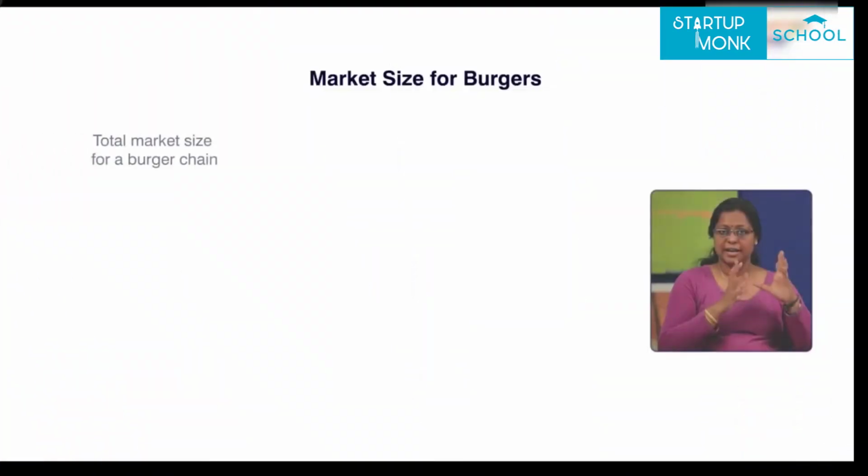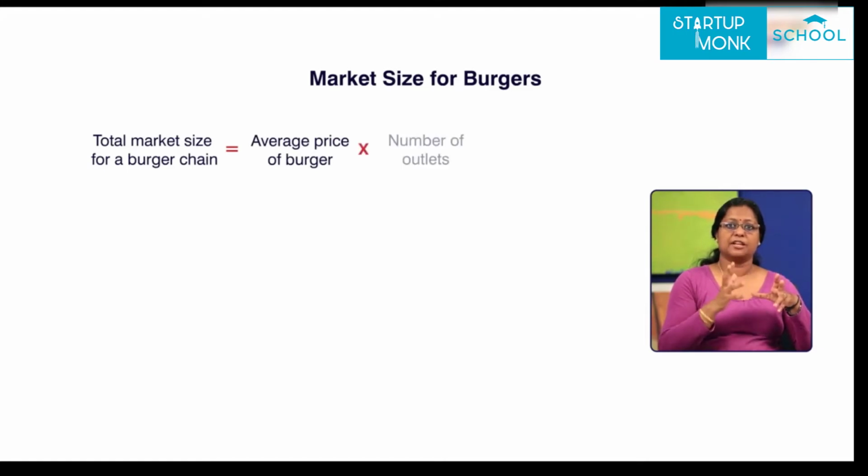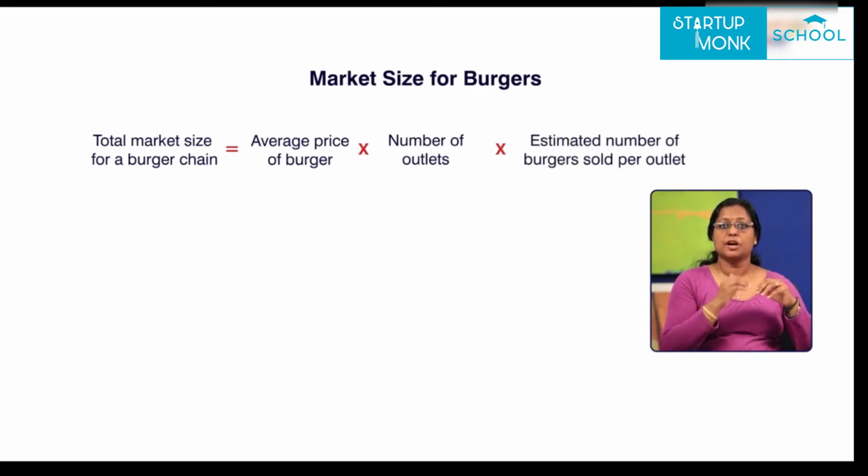For this, we will first need to estimate the number of burgers which are sold per outlet, and then multiply it with the number of outlets in India and average price of a burger. So market size is equal to the average price of a burger multiplied by the number of outlets in India multiplied by the estimated number of burgers sold per outlet.